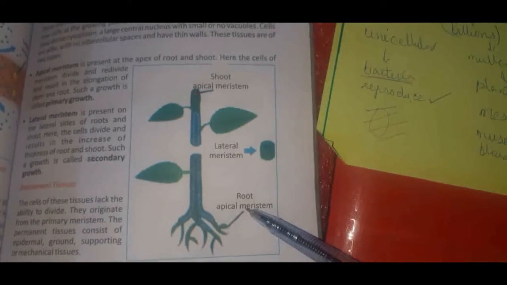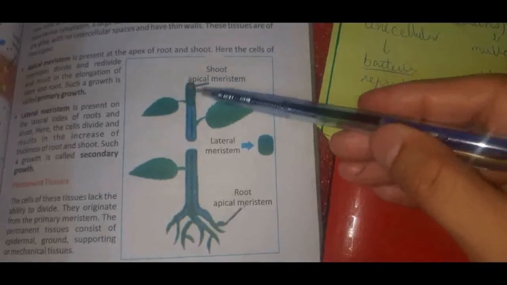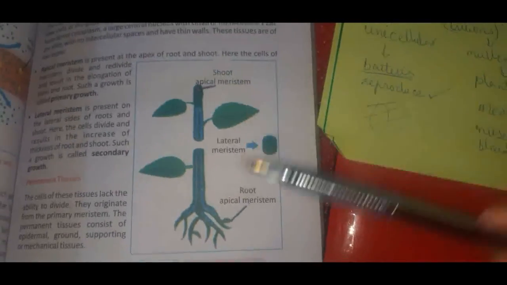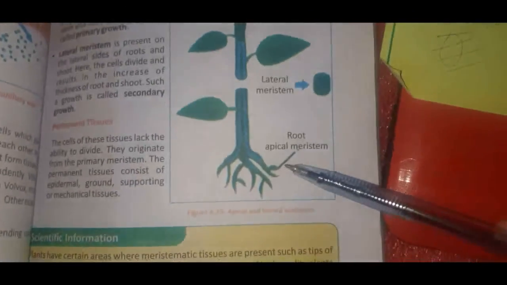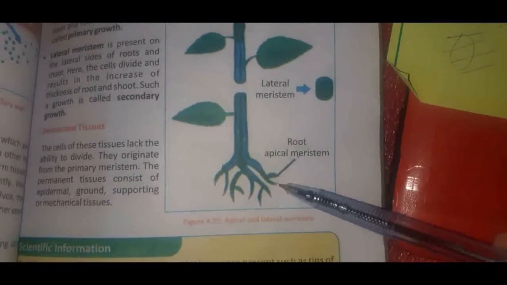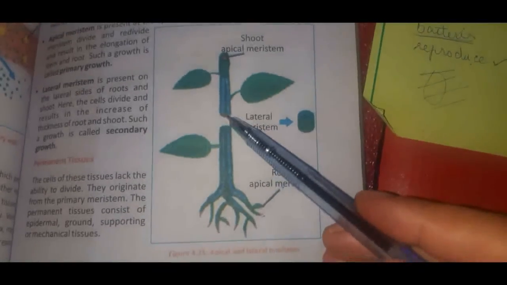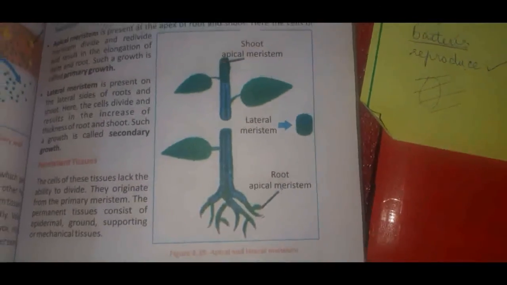I hope the topic is clear to every person. This diagram would also be clear to you. It's apical meristem, that is at the apex or at the top of the shoot. This is the root apical meristem at the top of the root tip, right? And that is lateral meristem, which gives it thickness.